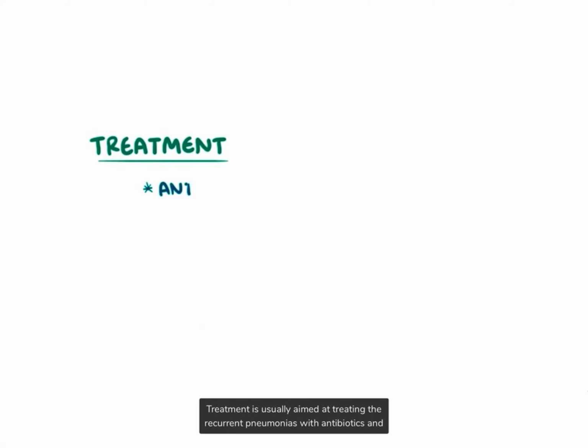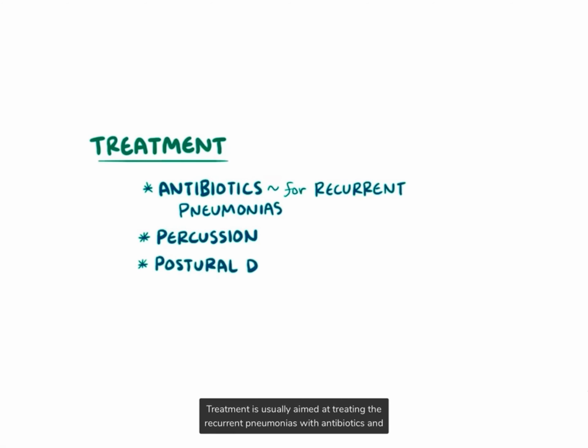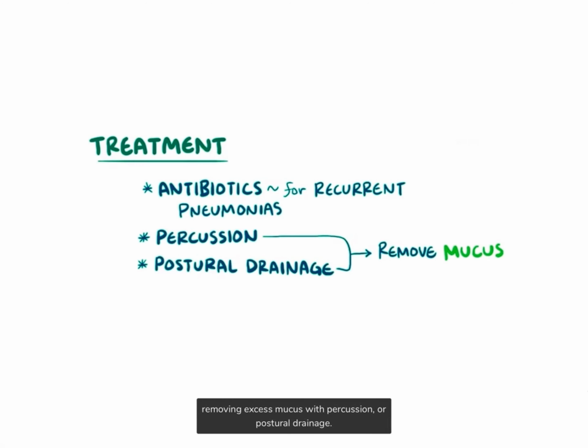Treatment is usually aimed at treating the recurrent pneumonias with antibiotics, as well as using percussion or postural drainage to remove any excess mucus. If there's a physical obstruction like a tumor or foreign body, then surgery might be needed.